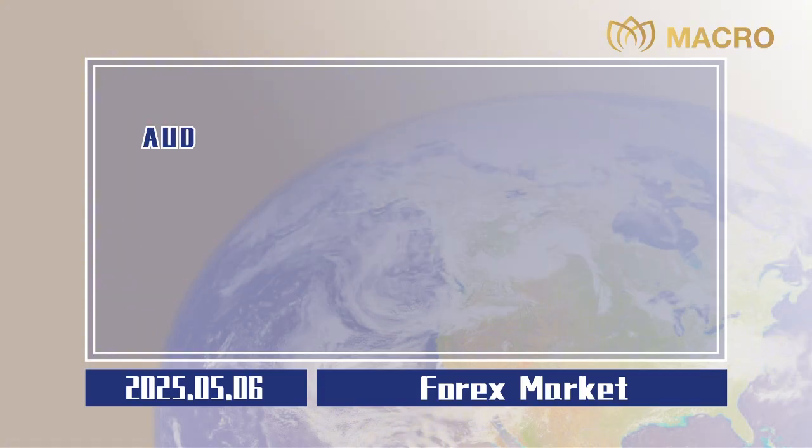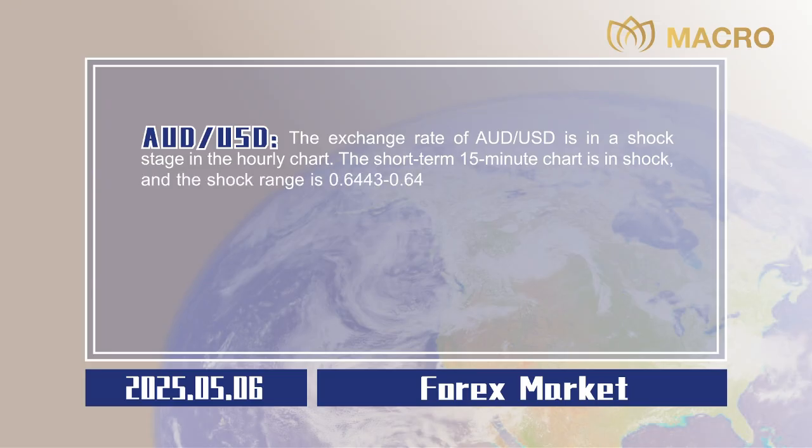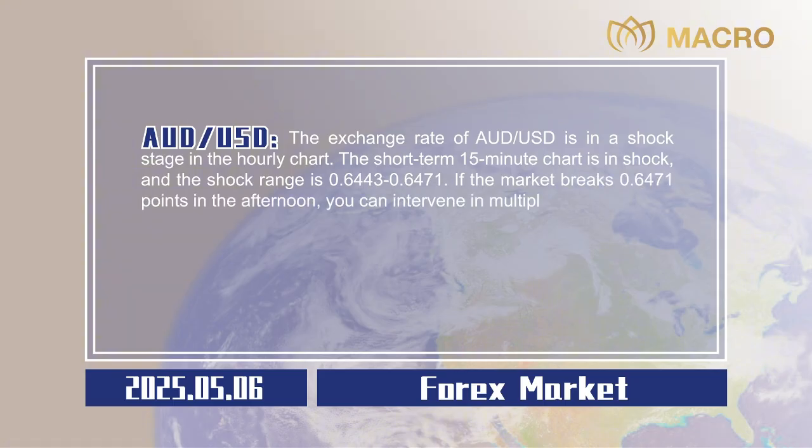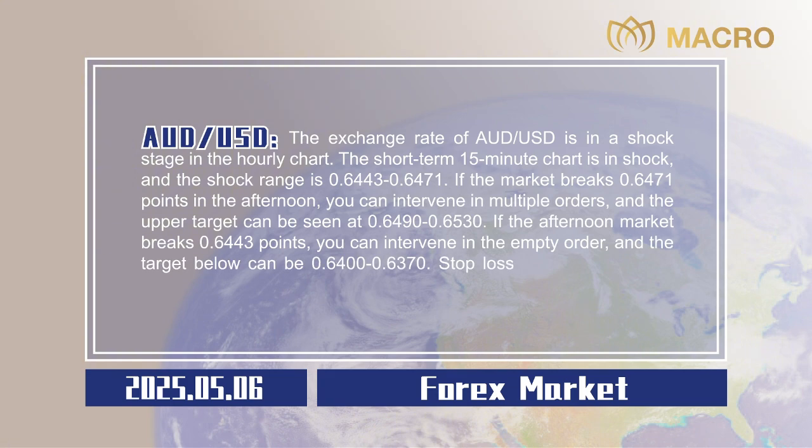0.0020. Australian dollar to US dollar. The exchange rate of Australian dollar to US dollar is in a shock stage in the hourly chart. The short-term 15-minute chart is in shock, and the shock range is 0.6443 to 0.6471. If the market breaks 0.6471 points in the afternoon, you can intervene in multiple orders, and the upper target can be seen at 0.6490 to 0.6530. If the afternoon market breaks 0.6443 points, you can intervene in the empty order, and the target below can be 0.6400 to 0.6370. Stop losses are all 20 points,